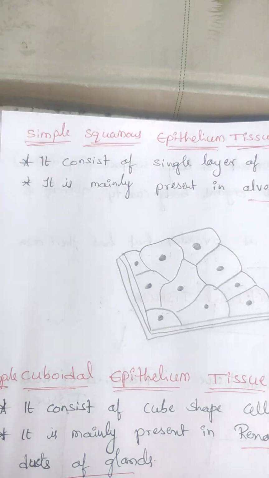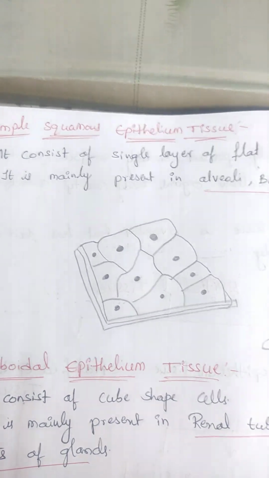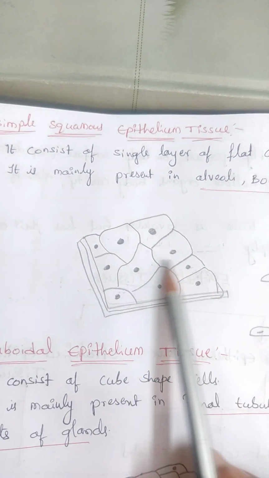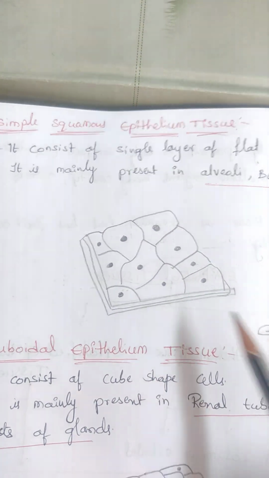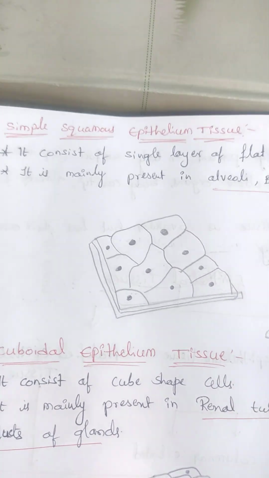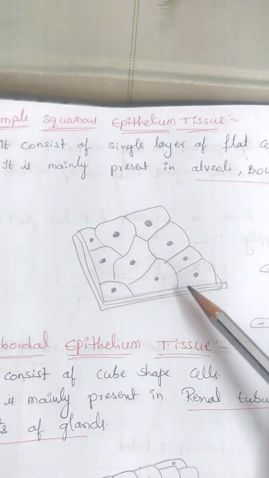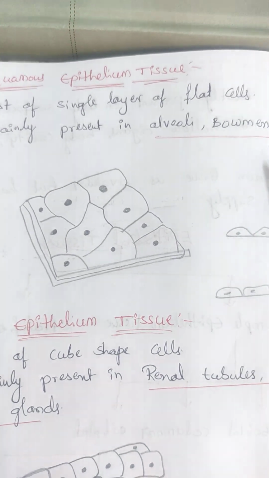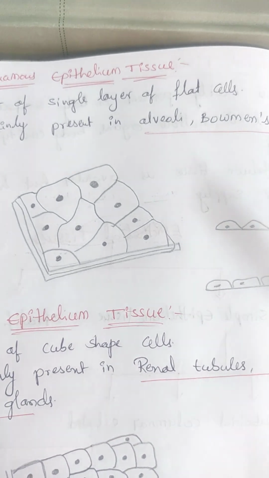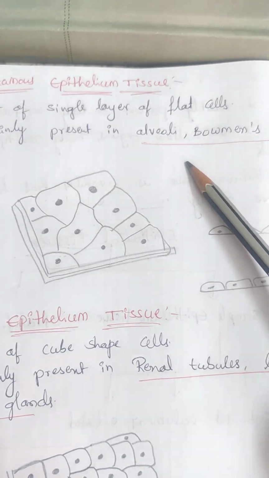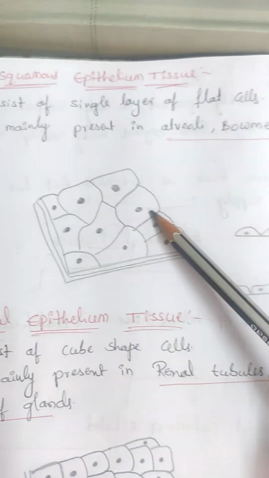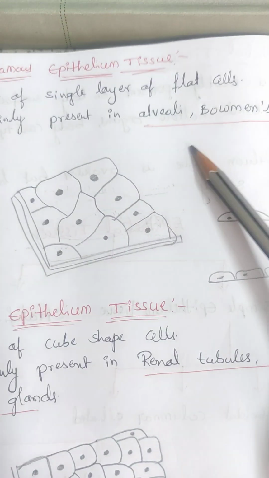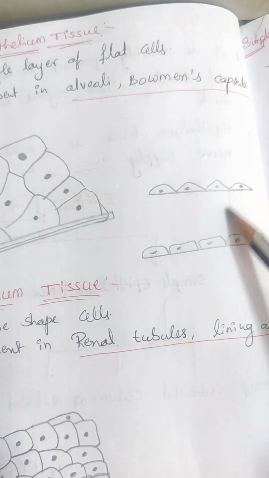The first type is simple squamous epithelial tissue. It consists of a single layer of flat cells. Here this is the basement membrane and there are flat cells, only a single layer of cells in simple squamous epithelial tissue. Mainly this type is present in the alveoli and Bowman's capsules. Bowman's capsule is present in the kidneys, especially as one structure of the nephron, and alveoli are present in the lung cavity. These flat, single layer tissues are present in the alveoli and Bowman's capsule. This structure is like a single layer structure.